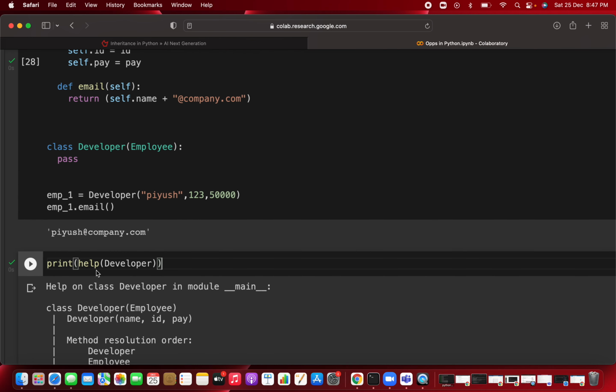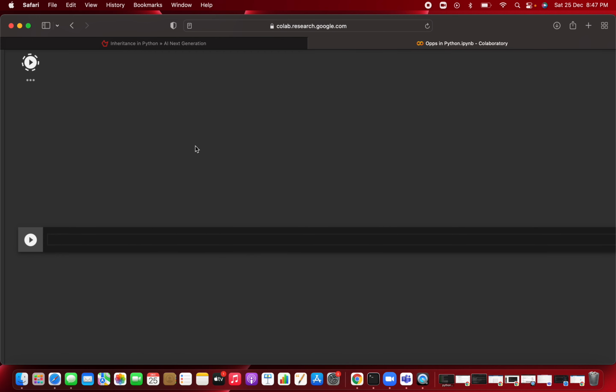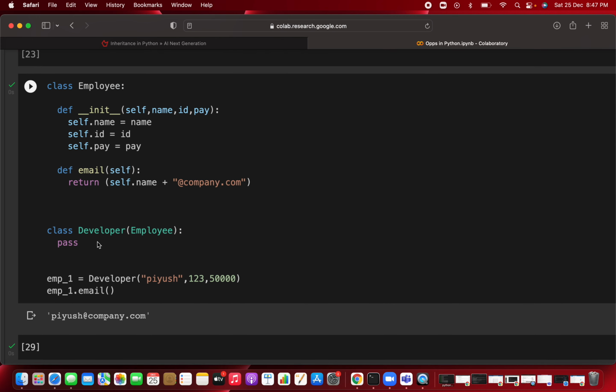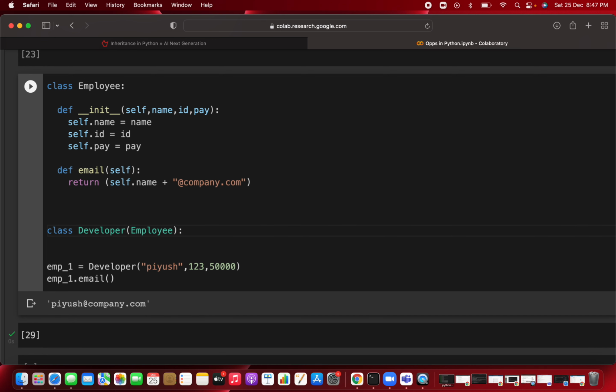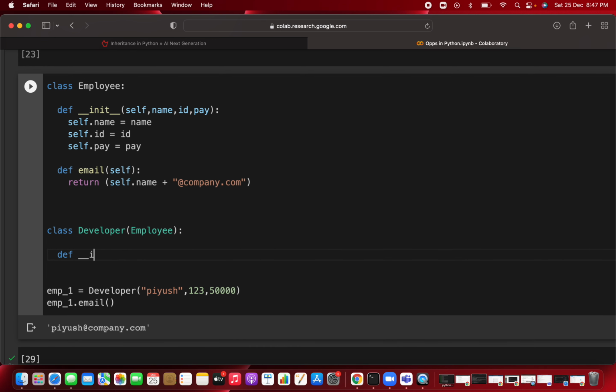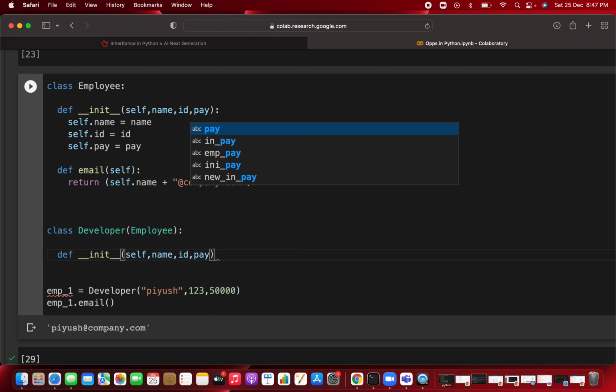Now you are clear with this. Now you are creating one constructor for the child class, that is, you use the init method, and you pass the same self, name, id and pay. But you want one extra parameter for the developer: in which language he is developing, whether he is an expert in Python, or in Java, or in C++ for game development. So here you write the language, the programming language, or computer language, you can say.